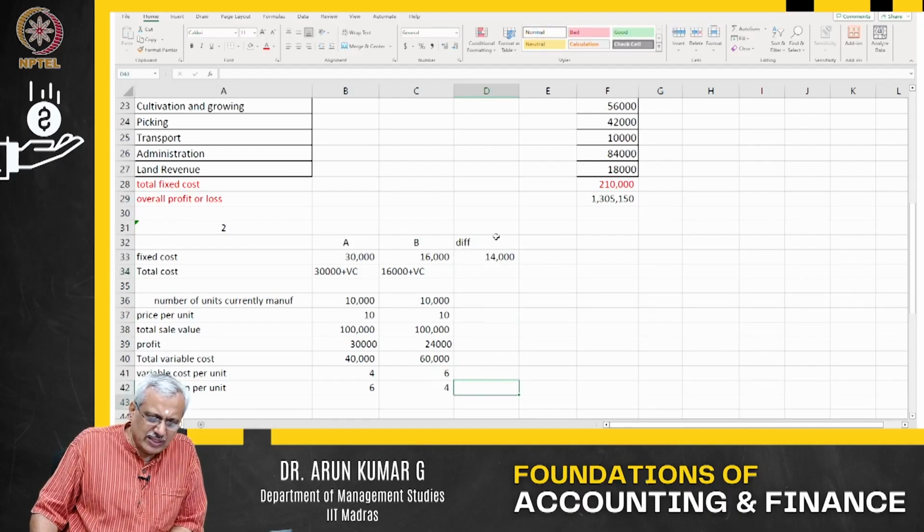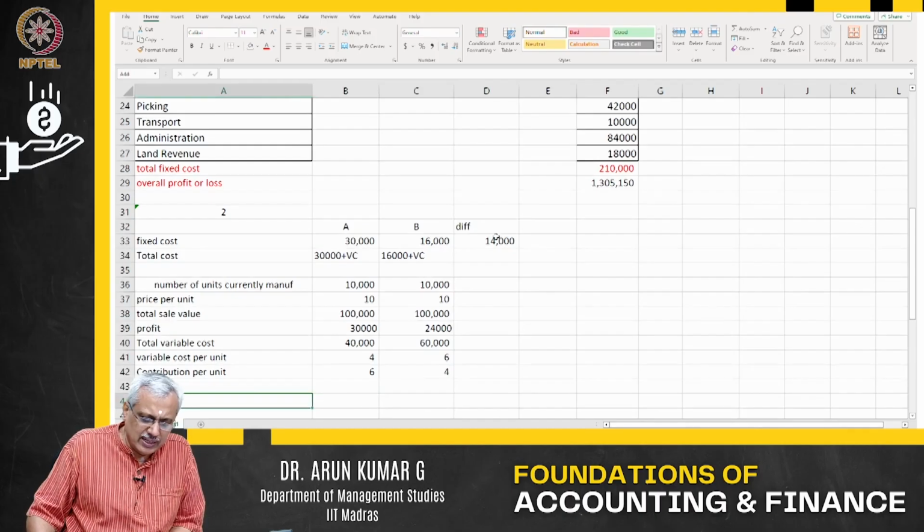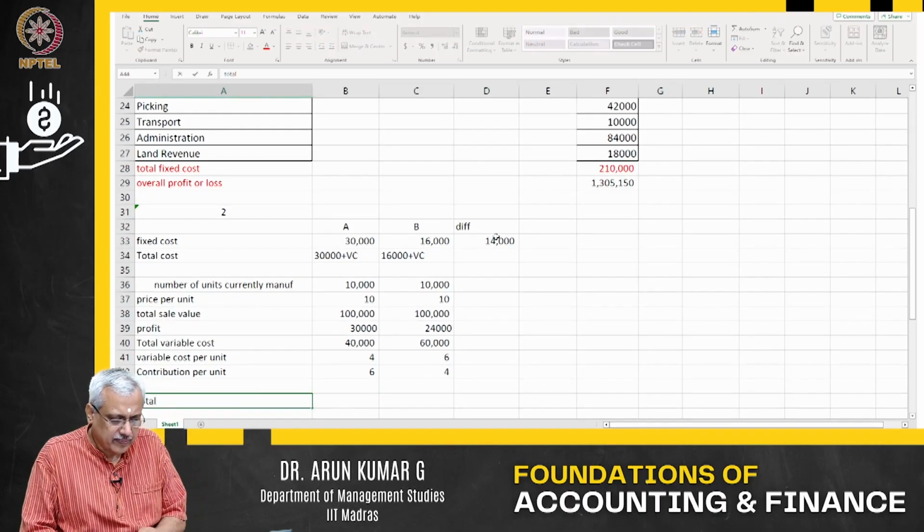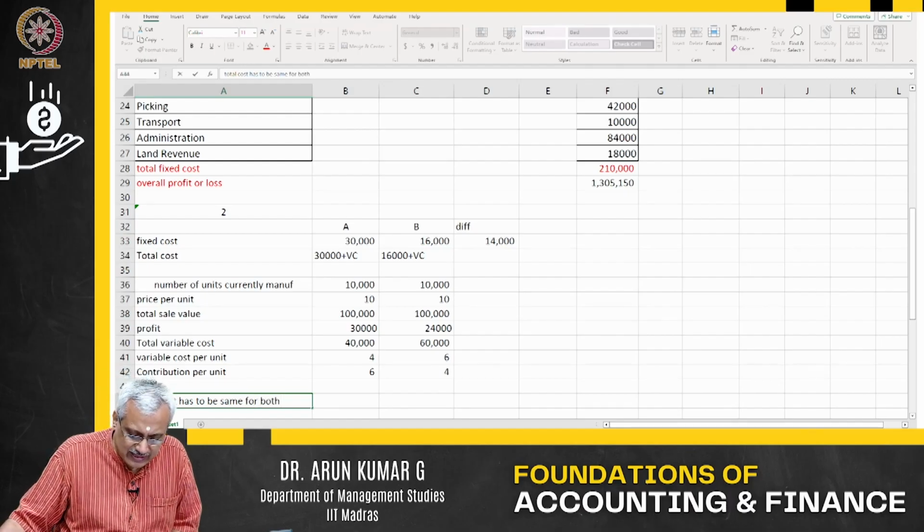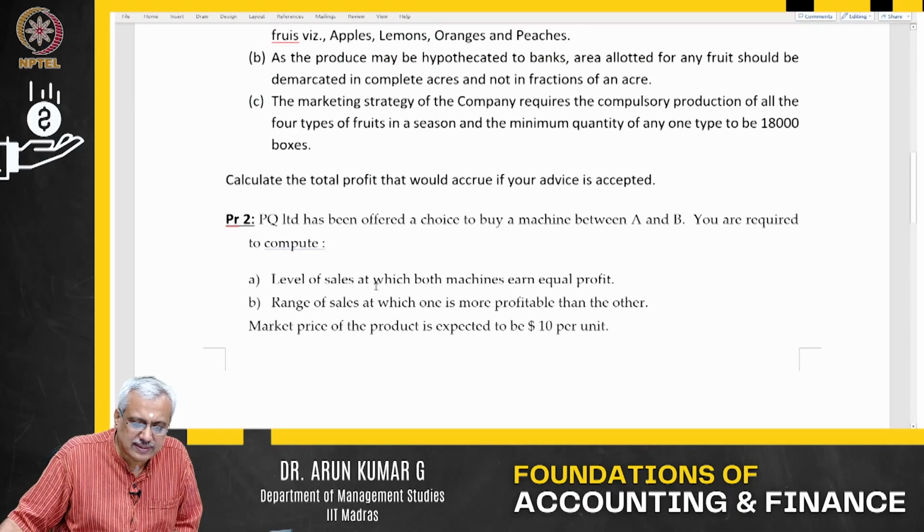So what is the objective function? Objective function here is that the total cost has to be the same for both. That is the first question, the level of sales.